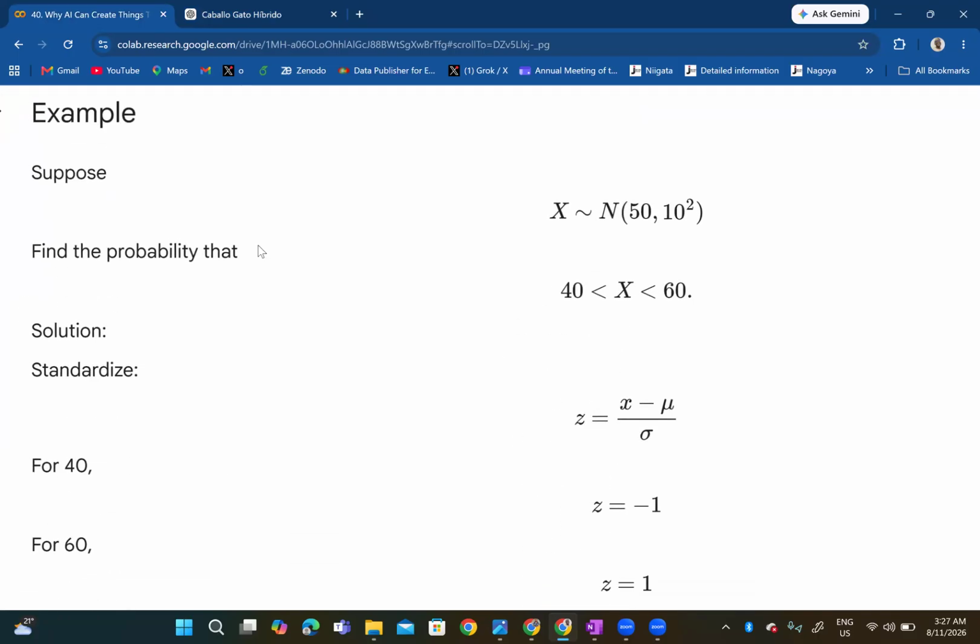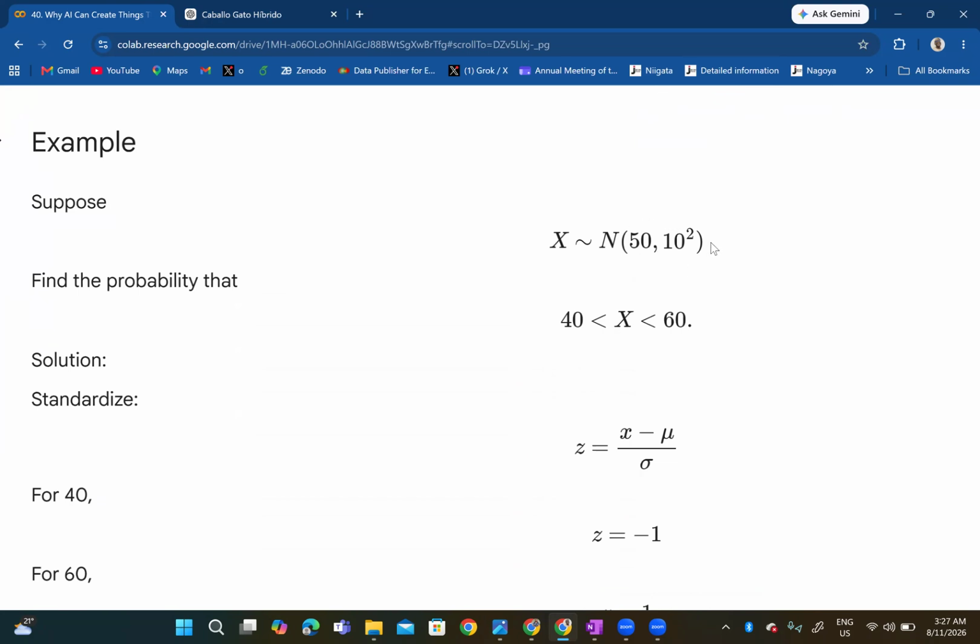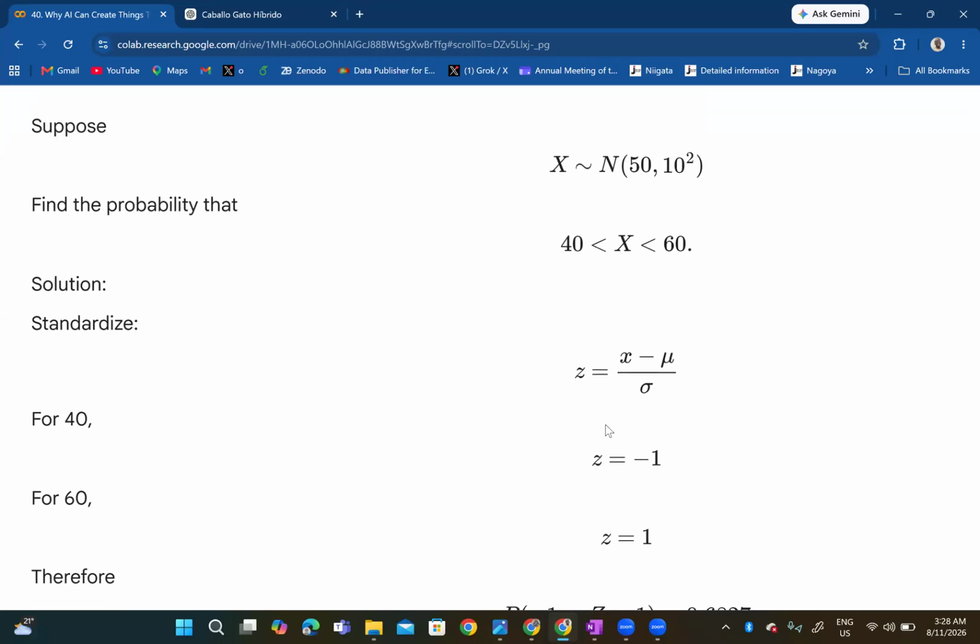Example: suppose X is normally distributed with mean 50 and variance 10 squared, that's 100. Find the probability that x lies between 40 and 60. For the solution, the first thing is to standardize and get a z-score, which is x minus mu over the standard deviation. For 40, that is 40 minus 50, which is minus 10, divided by the standard deviation. The standard deviation is the square root of the variance.